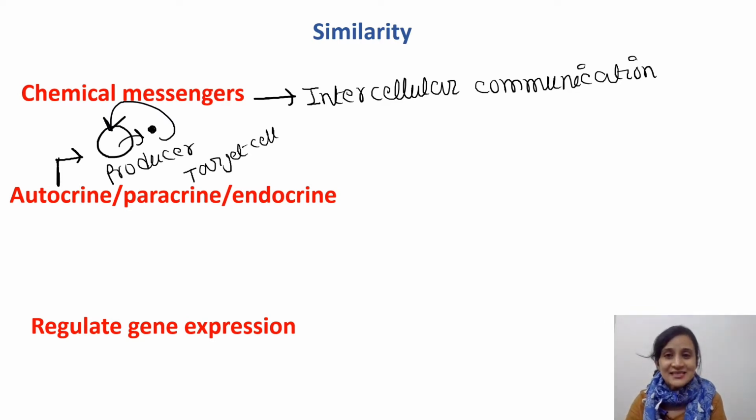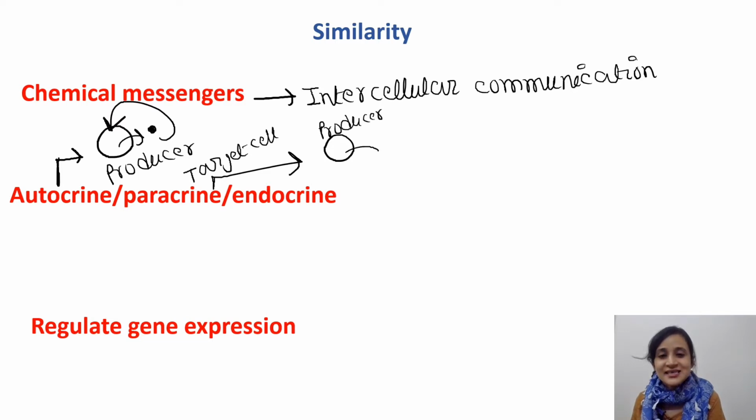Next is paracrine action. In this case they bind to receptors on a target cell in close proximity to the producer cell. Suppose this is the producer cell and it is secreting these chemicals, and they will bind another cell.